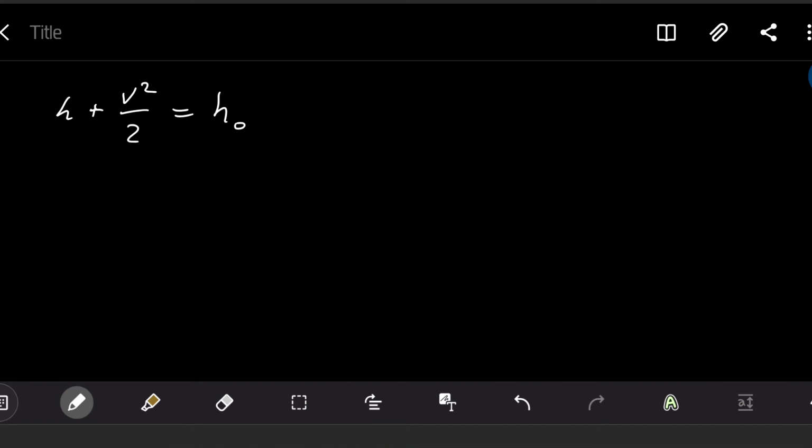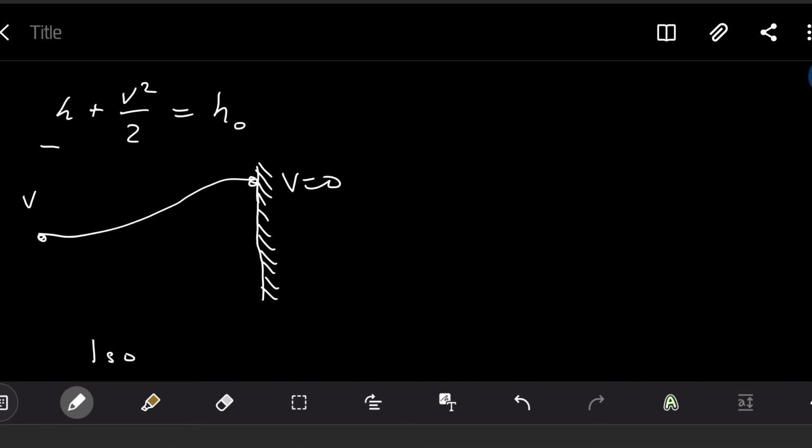One point of the flow which is moving, and a second point in the flow which is stopped, the stagnation point, V equal to 0, and some velocity in the flow. This gives us the following. Okay, I will extend here. One of the possible applications: if we assume that our flow is isentropic, when this equation is valid, we can assume not just these two points, but any point in our computational volume.